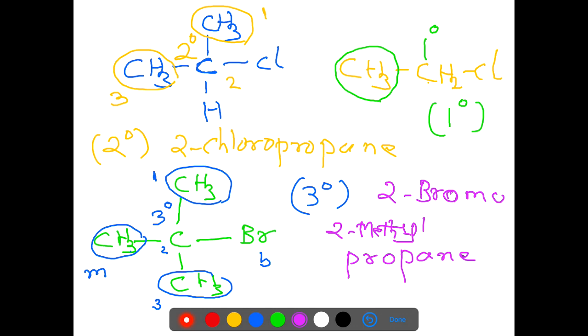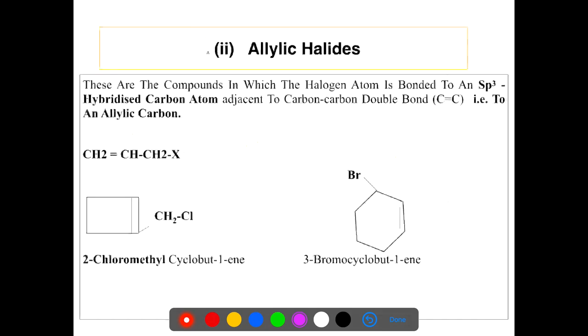So these are the different types of primary, secondary and tertiary alkyl halides. The next category of halides are allylic halides. What are allylic halides? In these halides, the halogen atom is bonded to an sp3 hybridized carbon atom adjacent to a carbon-carbon double bond.